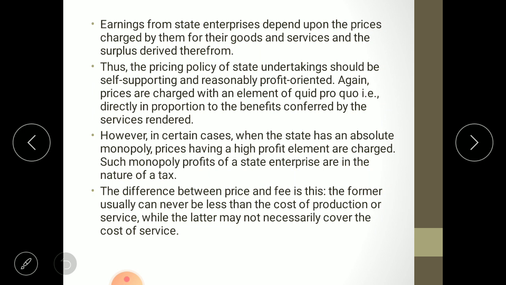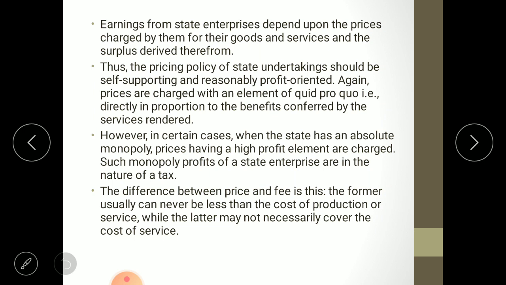Again, prices are charged with an element of quid pro quo, that is to say, directly in proportion to the benefits conferred by the services rendered. Meaning better service, higher fees; lower service, lower fees. Take an example of railways. We have two classes, first class and second class. In first class, the ticket rates are high, and in second class, ticket rates are low because of the difference in facilities between first class and second class.